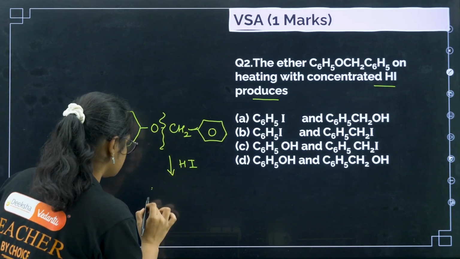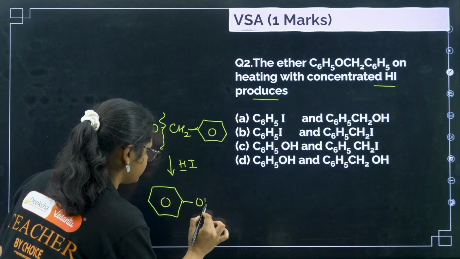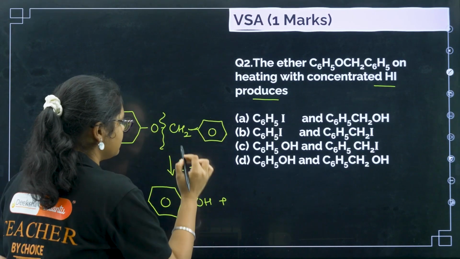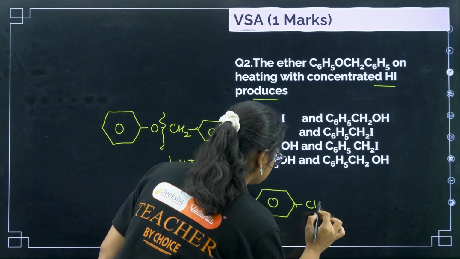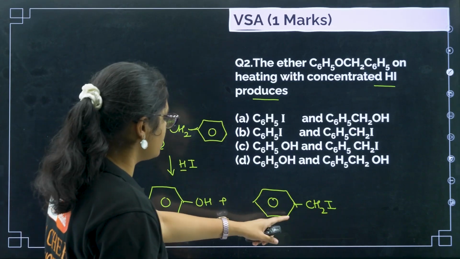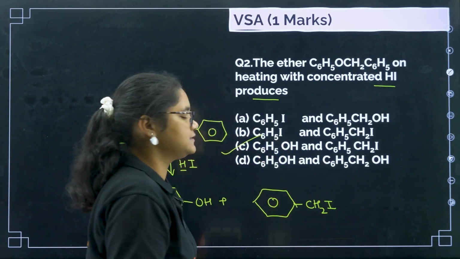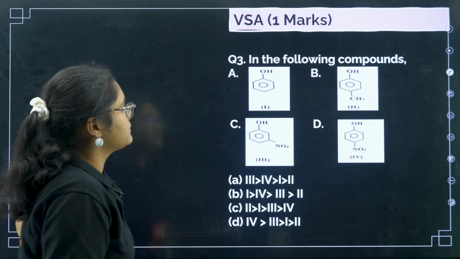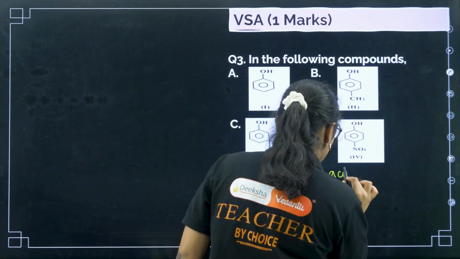Okay, so that is why this one will break here and this O will take this H. Okay, and this I will be attached here and I will get here this one CH2I. Okay, so we got phenol and C6H5CH2I. That is option number C here. Next, question number 3. In the following compounds, okay, you have to arrange them in the acidity order.